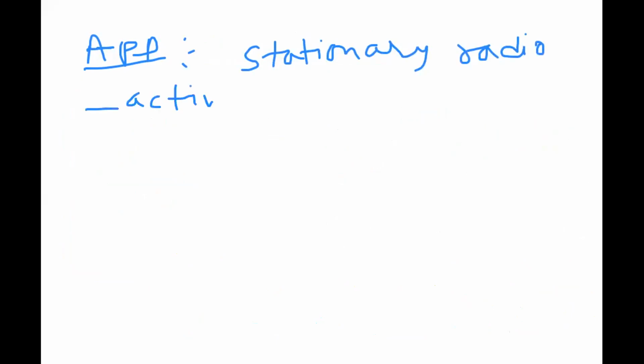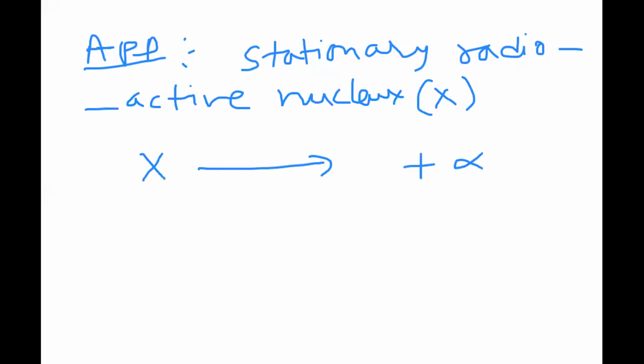What is this application? A stationary radioactive nucleus is there. They are telling that it is stationary. Stationary means it is at rest. Let us give it a name, randomly, as X. So now from X, alpha is emitted. From X, it is emitting alpha. They told it is stationary.